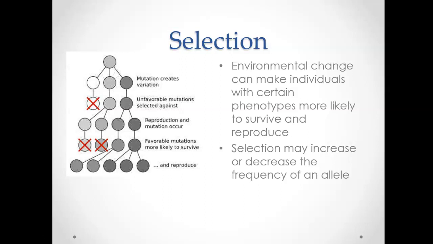But in that environment, some of the individuals there are going to be successful. They're going to survive that change and they're going to reproduce. And when they do that, the allele frequencies of that population are likely to shift because those that were more successful and reproduce more get more of their alleles in the next generation. So that's kind of the basis behind selection.